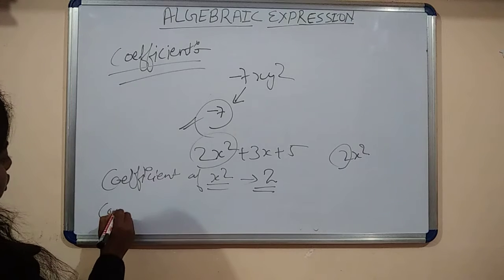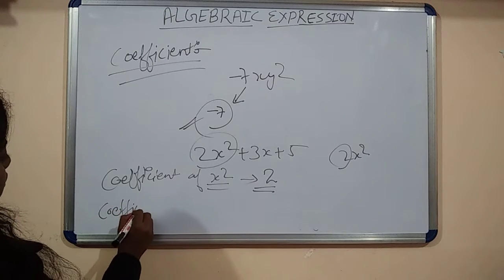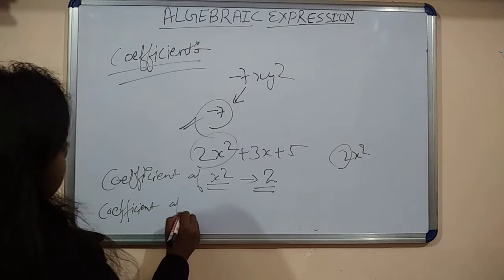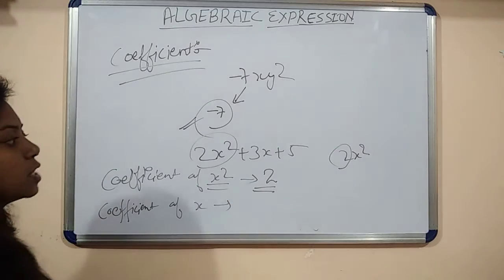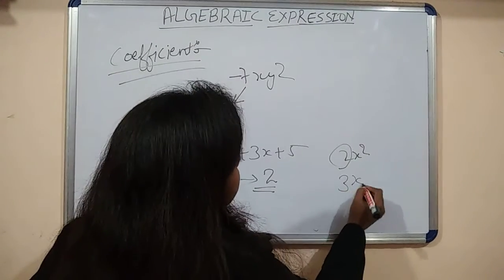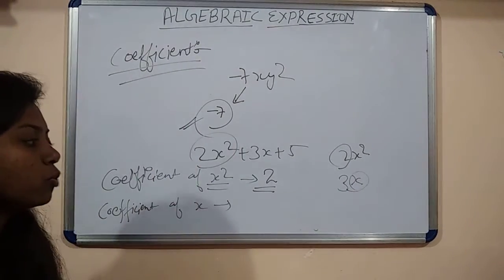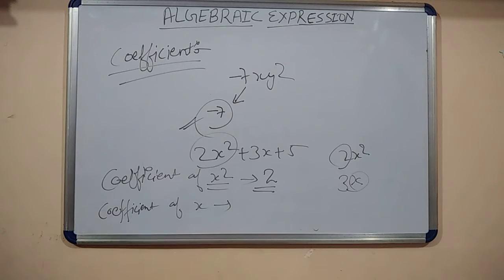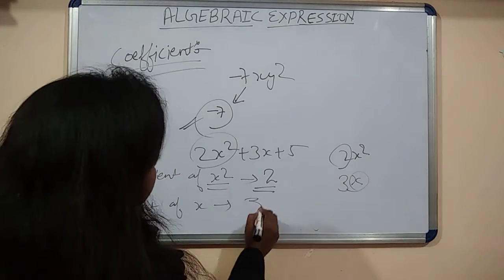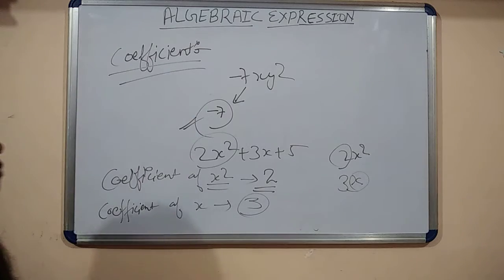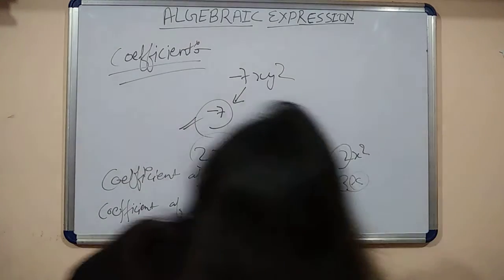And what is the coefficient of x? The term is 3x. The numerical value of 3x equal to 3. Then the coefficient of x is 3. Okay, this is called coefficient.